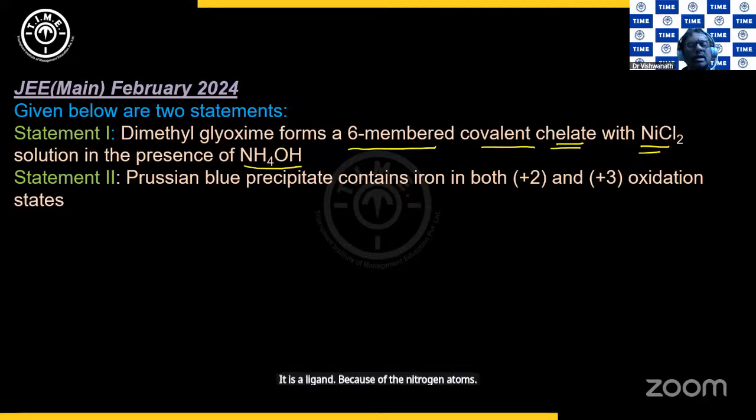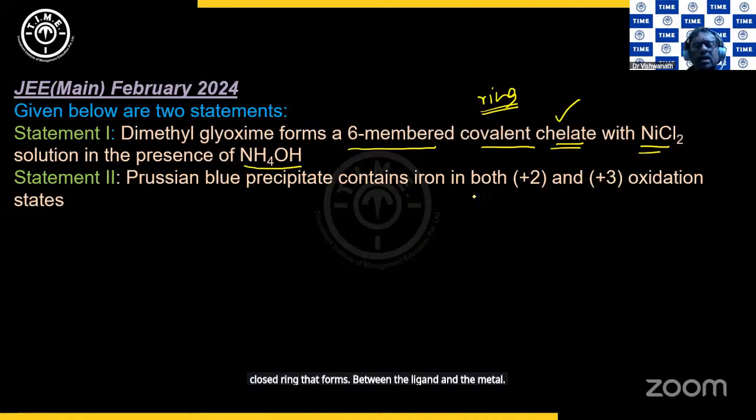Clear? So let us check the structure of dimethyl glyoxime. That will make it clear. In fact, it forms a ring with the metal. The ring with the central metal is nothing but a chelate. Chelate is a closed ring that forms between the ligand and the metal.